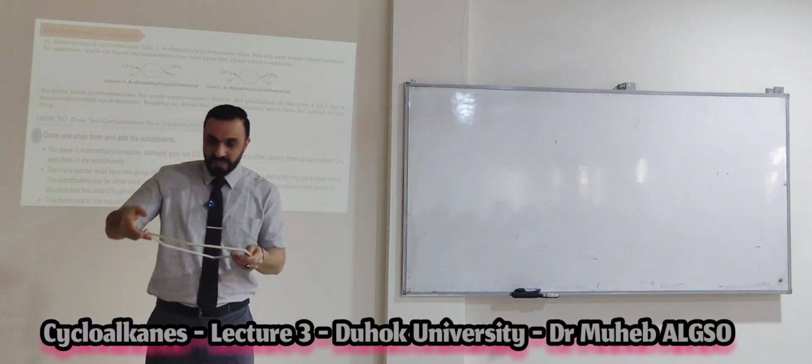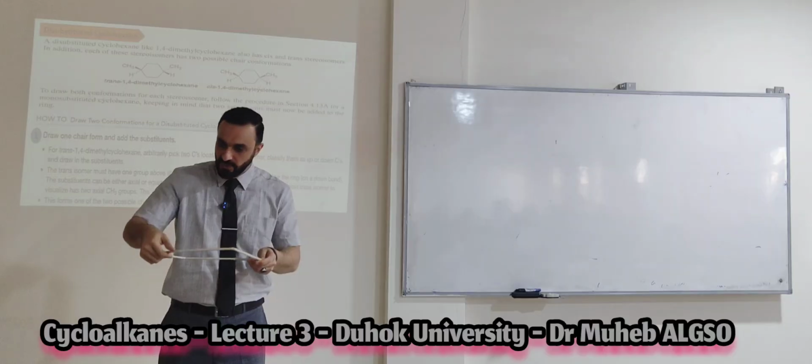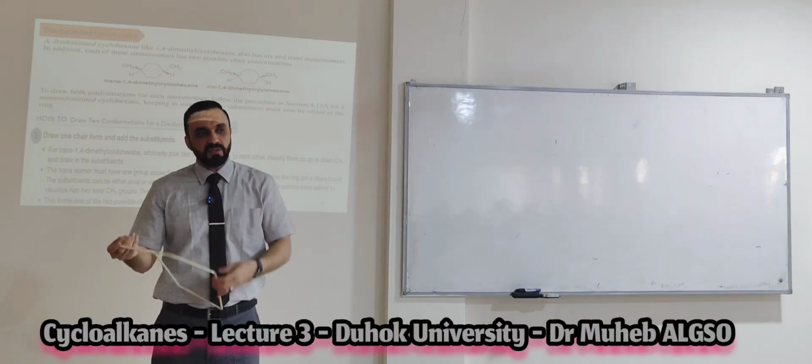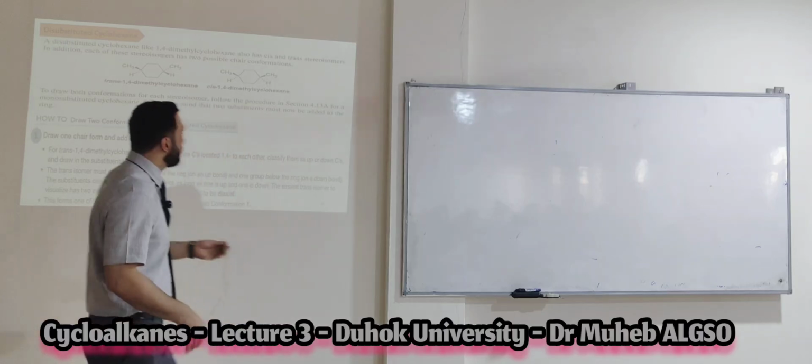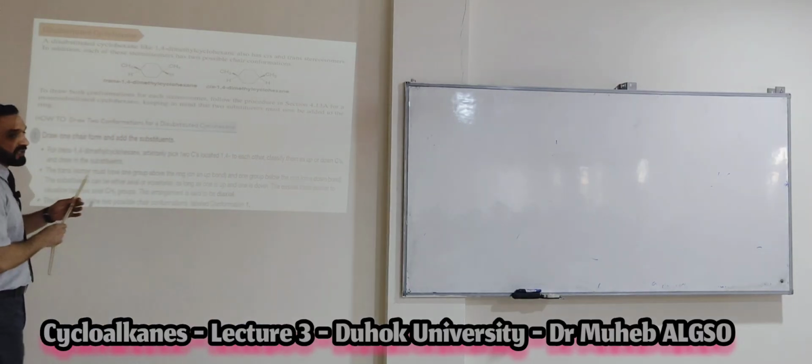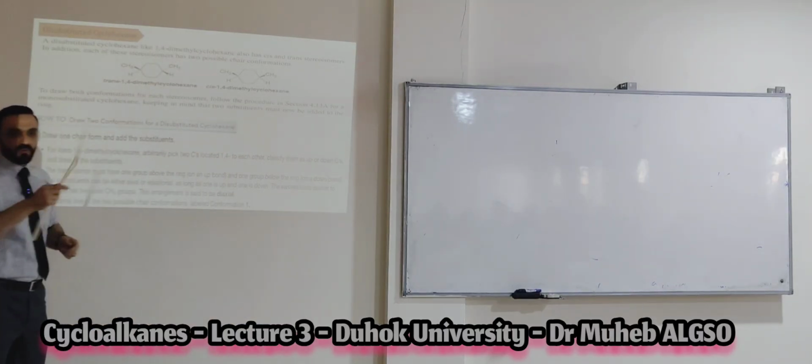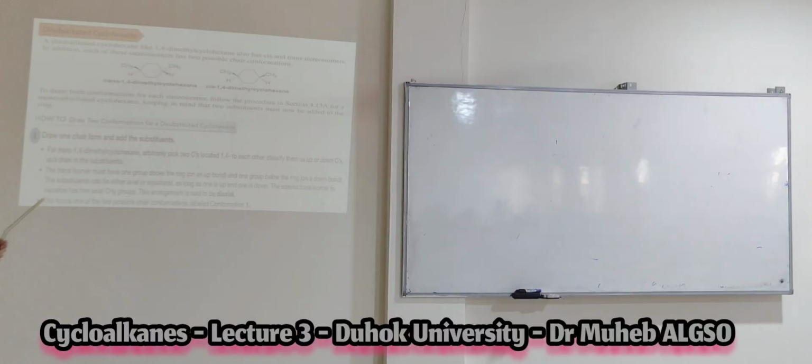We have 1,1, both on the same carbon. We have 1,2 and we have 1,3 and we have 1,4. Do you understand? Here in this example he talked about just 1,4, not 1,1, not 1,2, not 1,3. A 1,4 disubstituted cyclohexane also gives you cis and trans stereoisomers. Also the same thing, it gives you cis and trans.